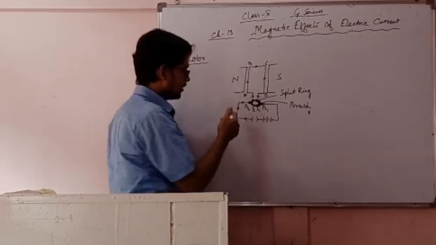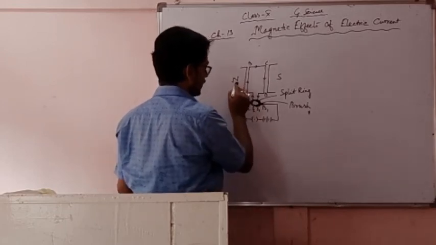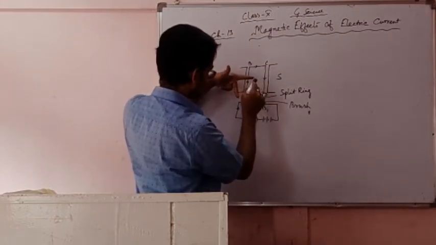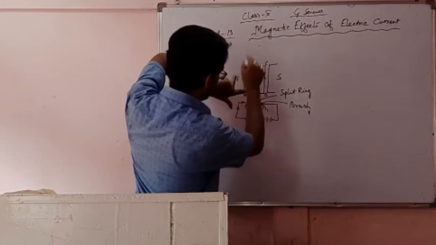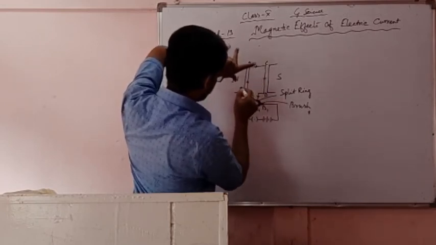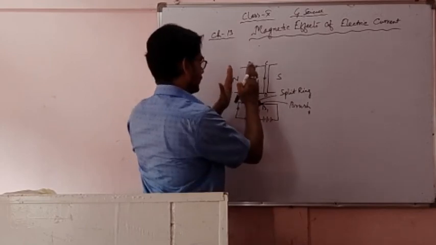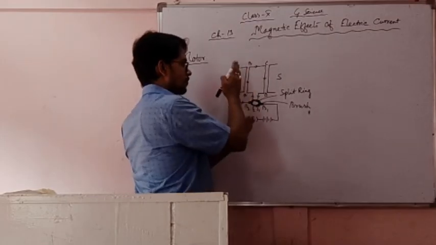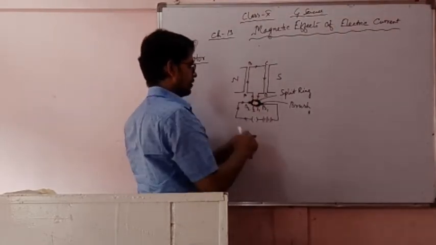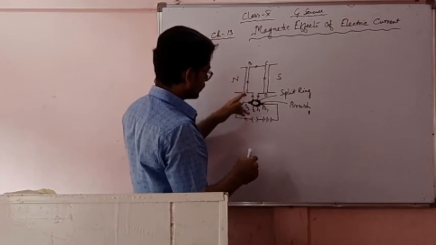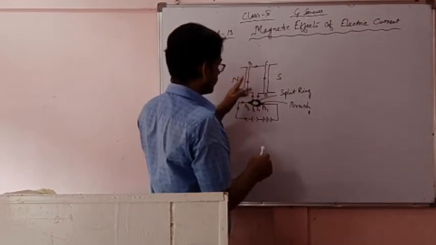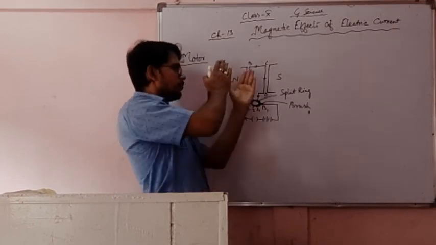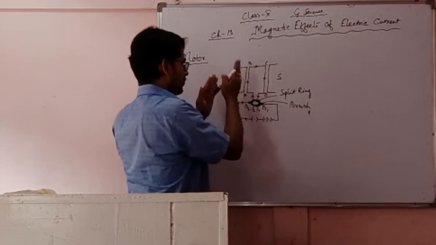Again I am telling, when the magnetic lines of force are from north to south and current is moving from A to B, then ABCD is moving, AB going downward, CD coming upward. Half rotation completed. Now CD is in place of AB and AB is in place of CD. Now current is moving from D to C, C to D. Then again CD is coming upward and AB is going downward.